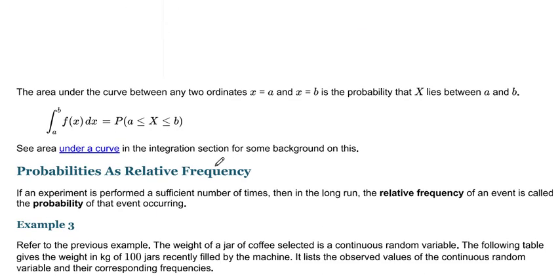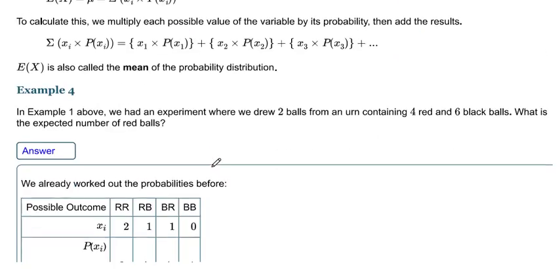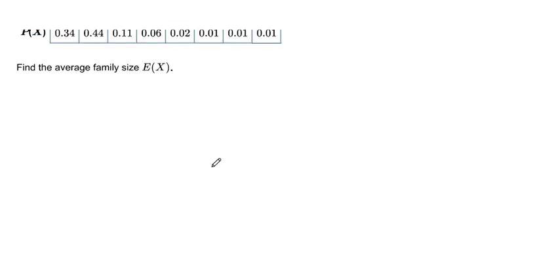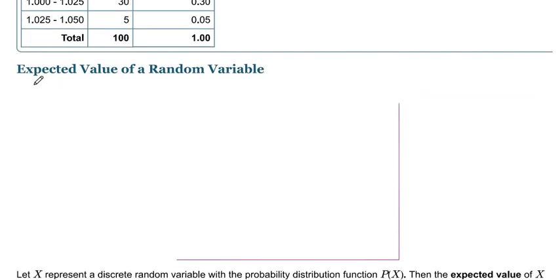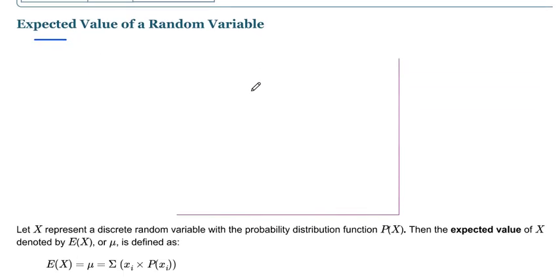In the last lecture I gave some basic introduction to the expected value of a random variable. I said we will start with the expected value of a random variable in the next lecture.